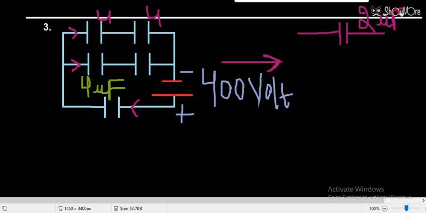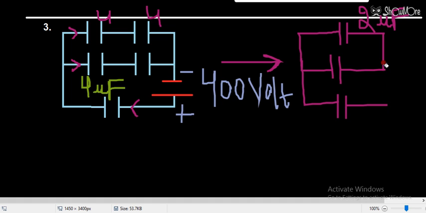So first point clear. Then in the lower branch also, the same steps will be there. So this is again another capacitor, this is also 2. Then the next one is 4. Then we have a battery here, that is the negative terminal, that is the positive terminal. Now in this step, this will also be 2 microfarad.